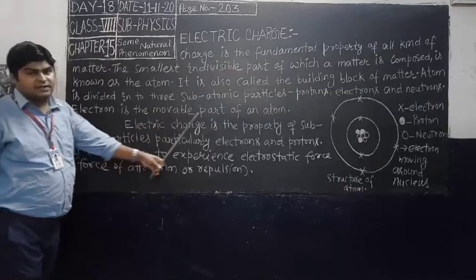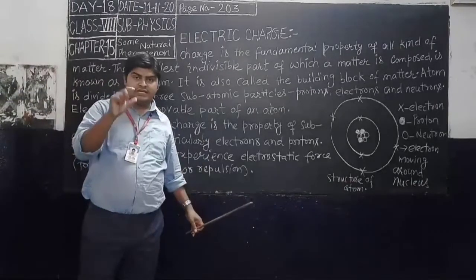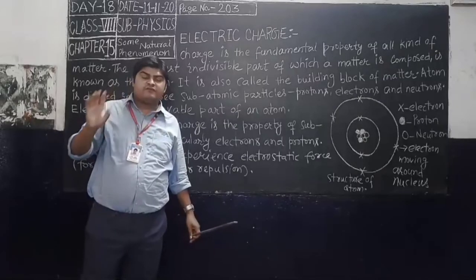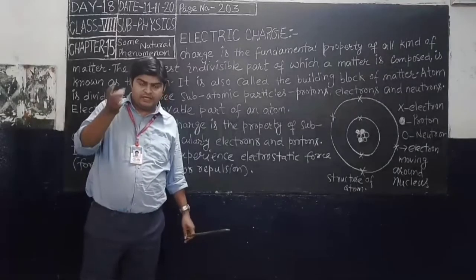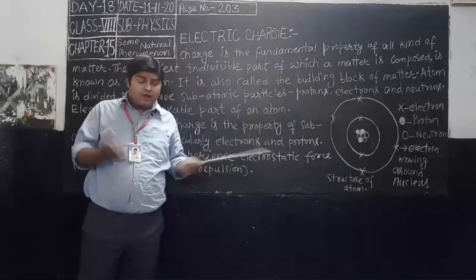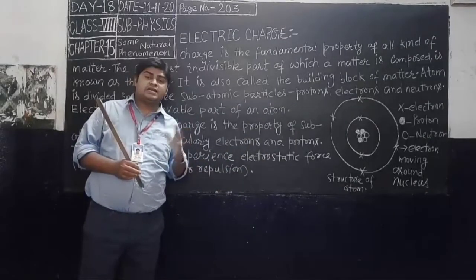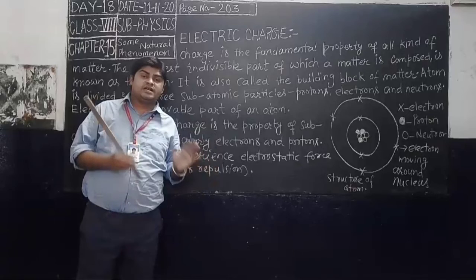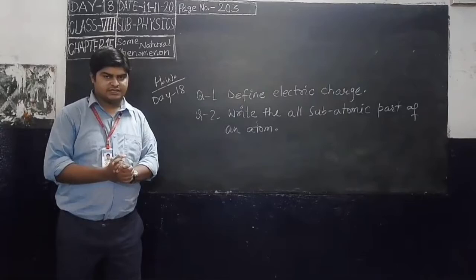Electron is the movable part of an atom. That means electrons move in their shell or orbit around the atom, but protons and neutrons do not move. They are situated in the nucleus. What is the nucleus? The nucleus is the center part of an atom, where protons and neutrons are situated.